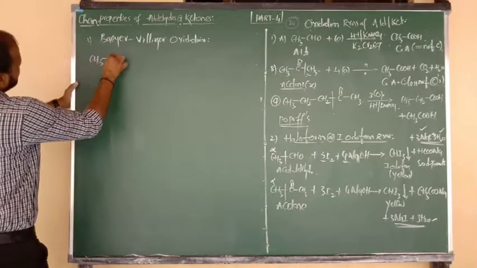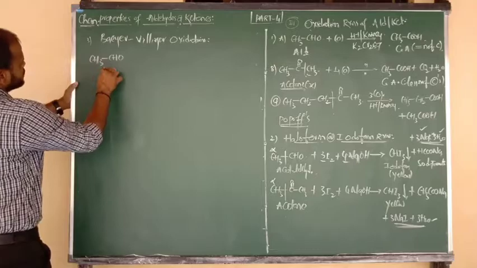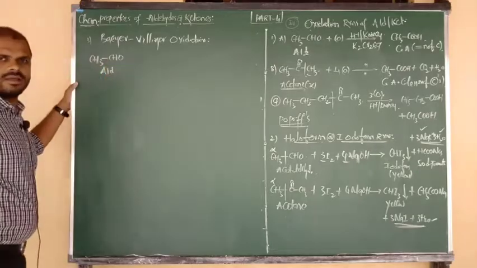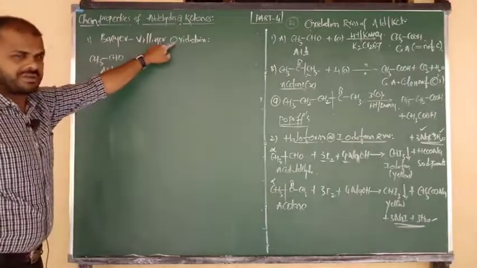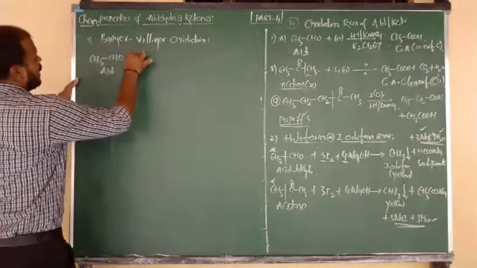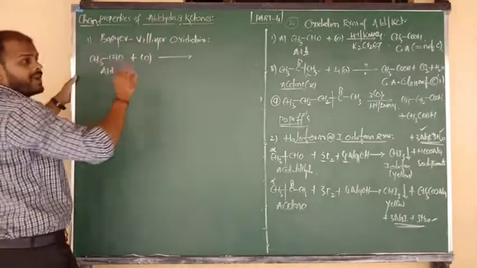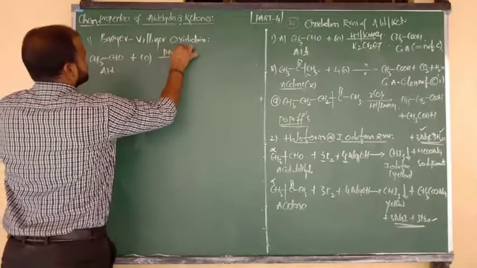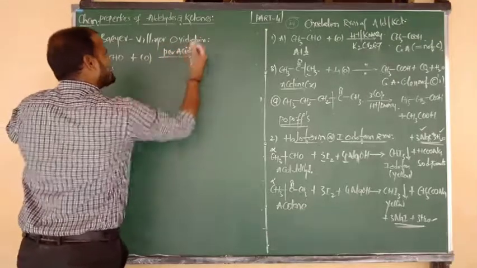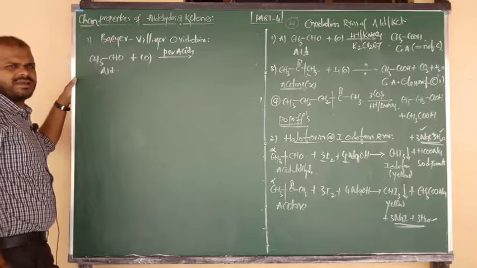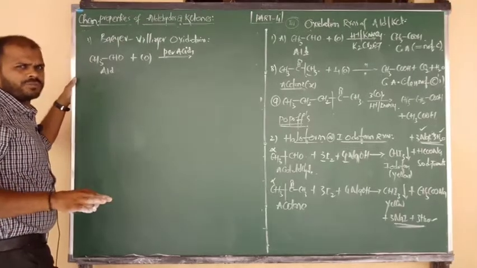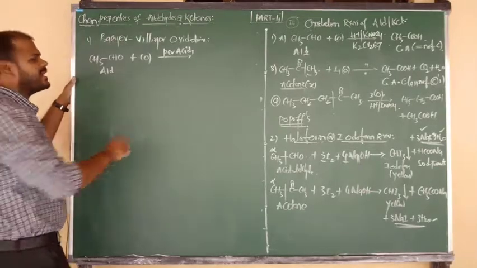First, suppose acetaldehyde, CH3 bonded to CHO. Acetaldehyde upon Baeyer-Villiger oxidation: addition of oxygen takes place, but that oxygen is provided by the peracids. What may be the formula of a peracid? The same carboxylic acid formula should be considered, but one oxygen has to be added extra.